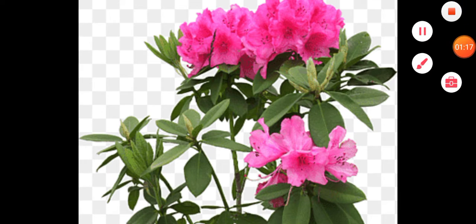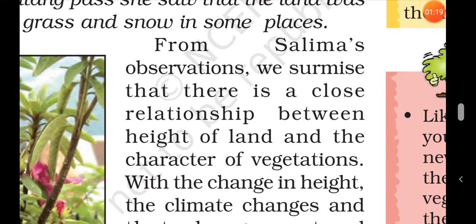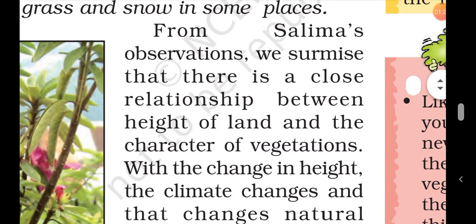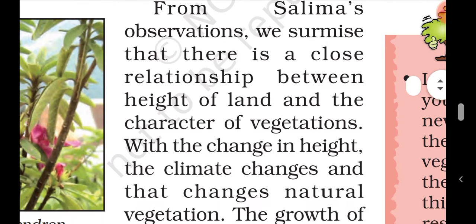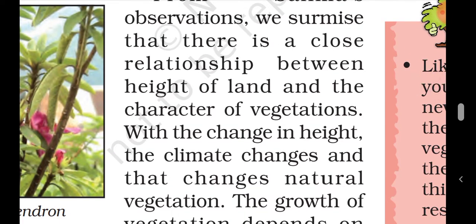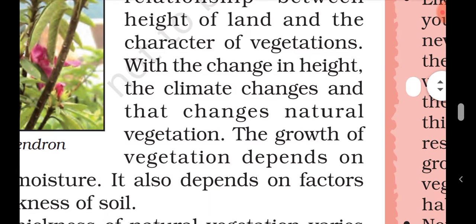From Manali, as she was traveling up to Rohtang Pass, she saw that the land was covered with short grass and snow in some places. So, students, from Salima's observation, we summarize that there is a close relationship between height of land and the character of vegetation. Because when Salima was climbing higher and higher, she felt that the type of vegetation was changing. With the change in height, the climate changed and so did the natural vegetation.